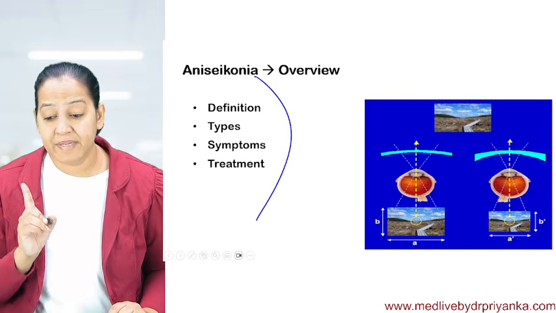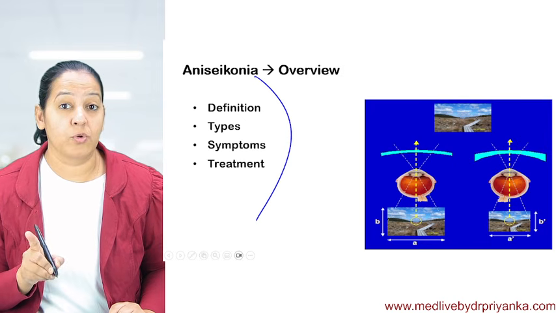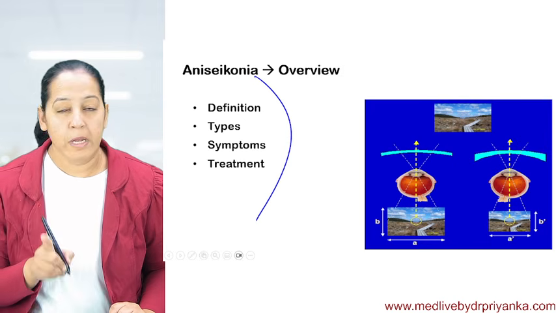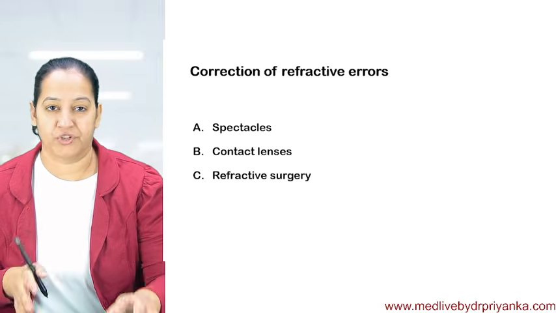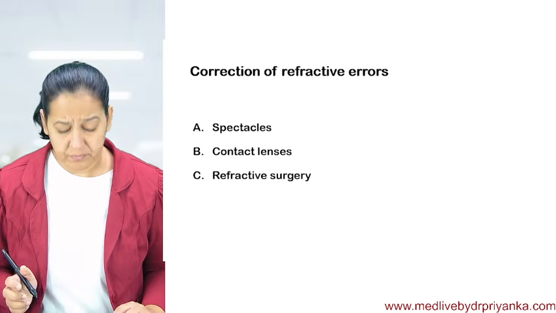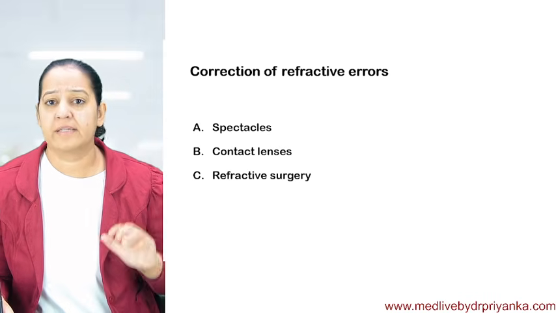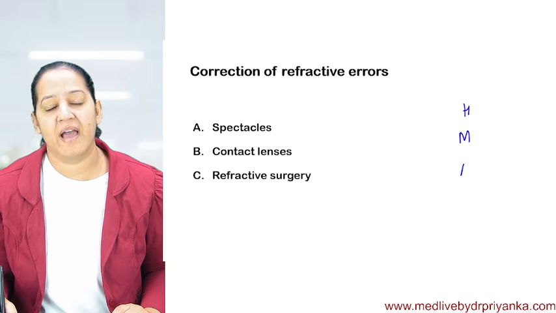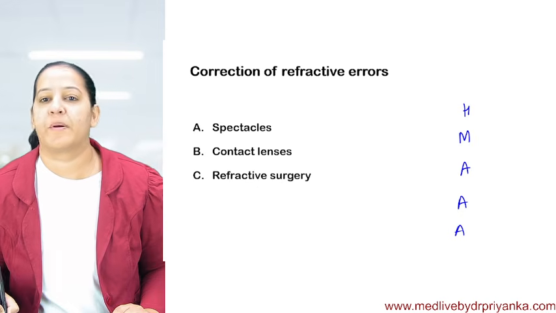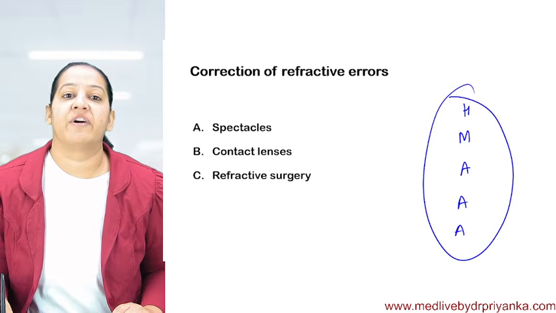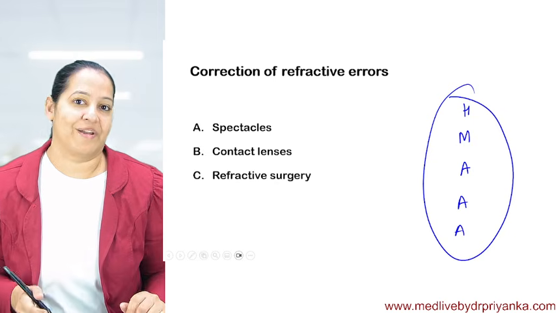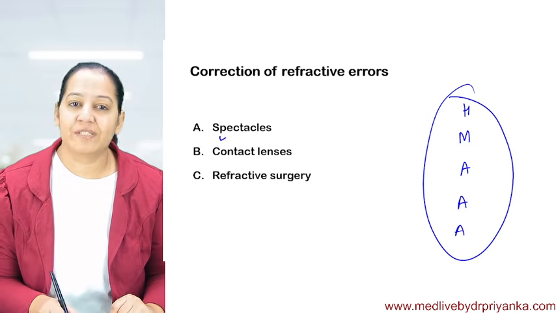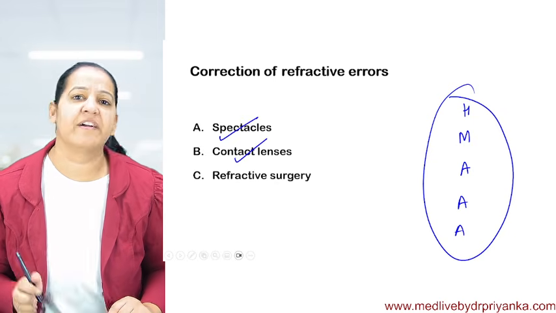So please, if you have missed my session episode 1 or episode 2, you can't afford to do so. Please do watch. It's already covered. And I have started the treatment portion. So this is the treatment portion. For treating these 5 errors, we have 2 options: optical treatment and surgical treatment. Optical treatment includes spectacles and contact lens, which was already covered yesterday.